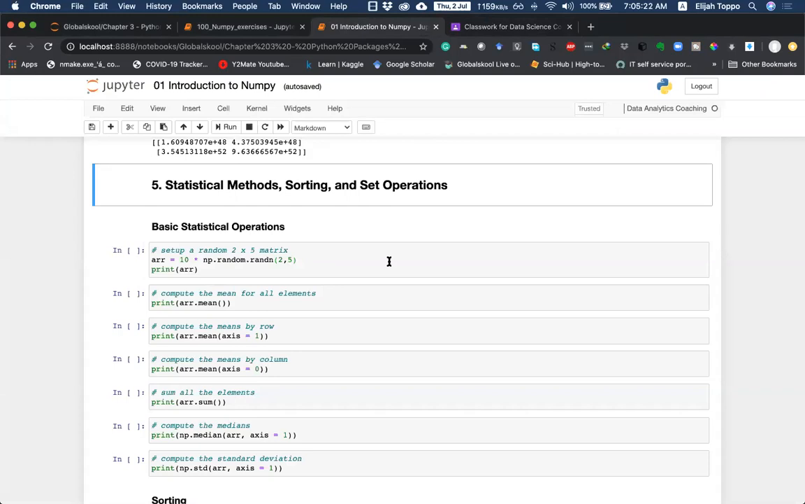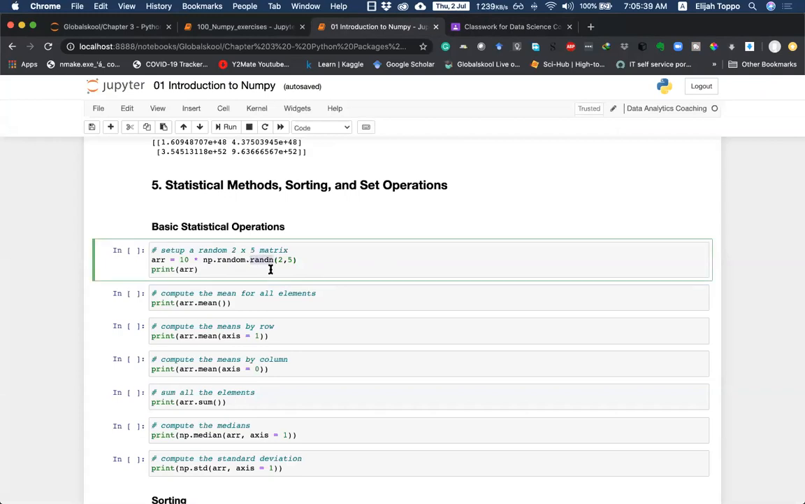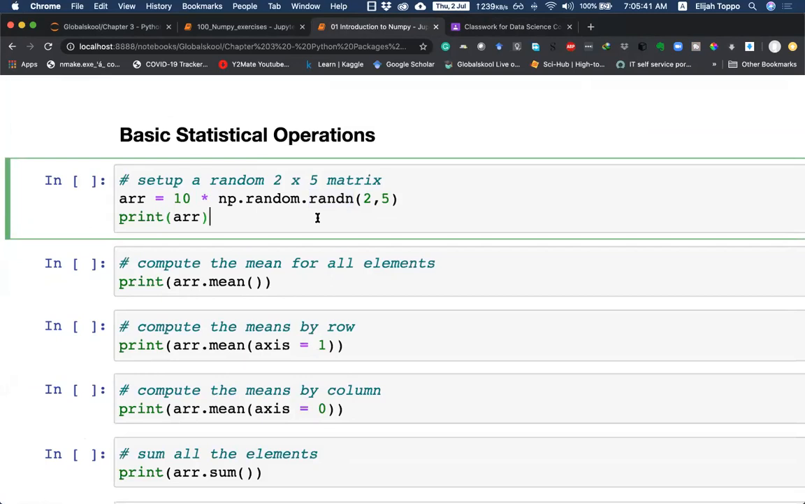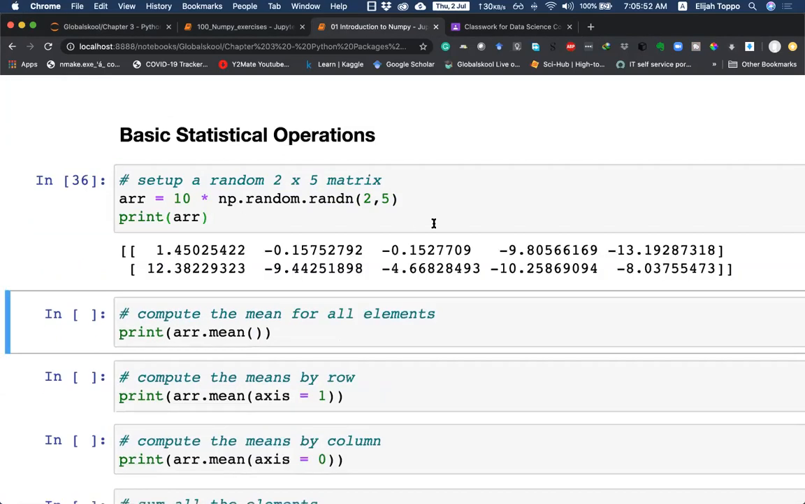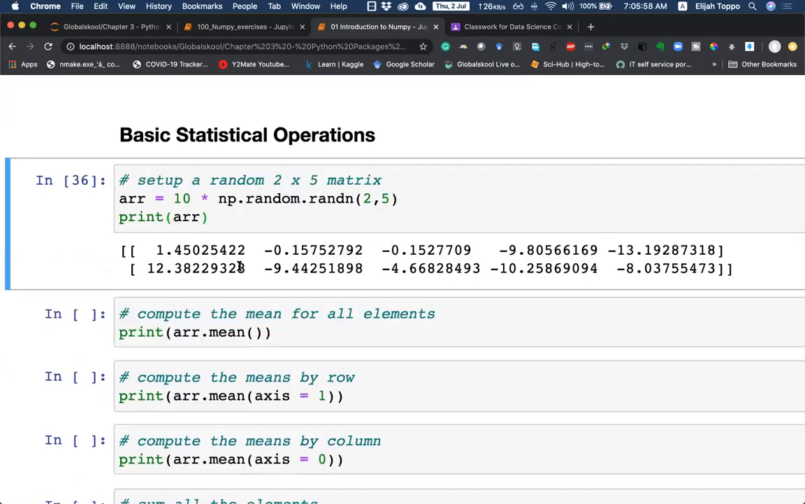Here we'll start with creating a random array. In this case, we are creating a random array using a function called random. This random function comes from the module random from NumPy. We are creating a matrix of 2 rows and 5 columns. We're just multiplying it by 10 to get some big numbers. So this is the 2 rows and 5 columns that we obtain.